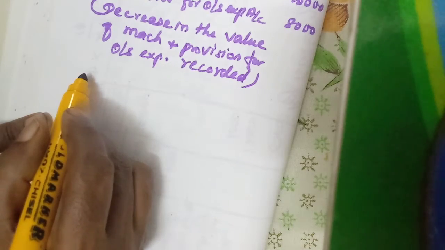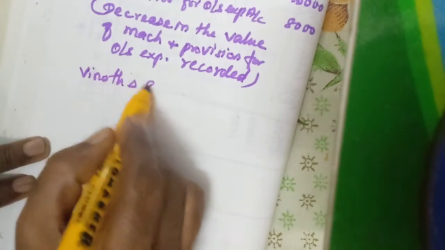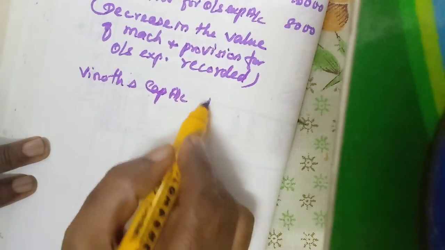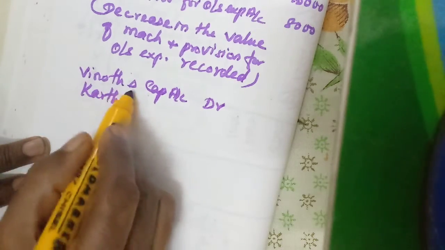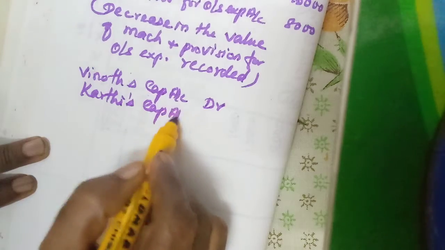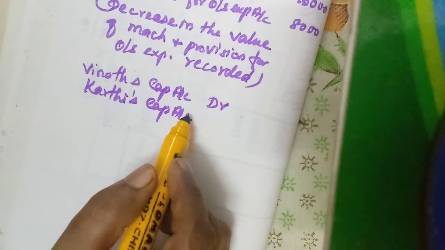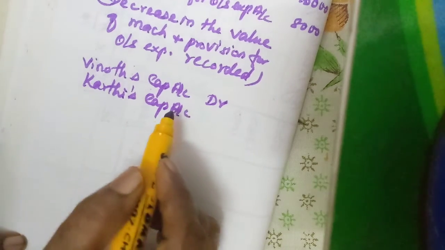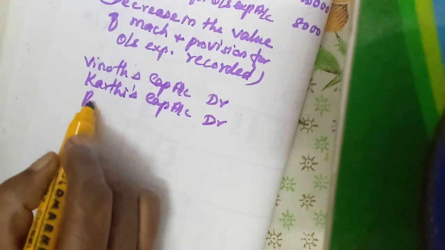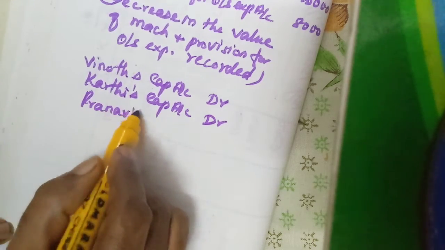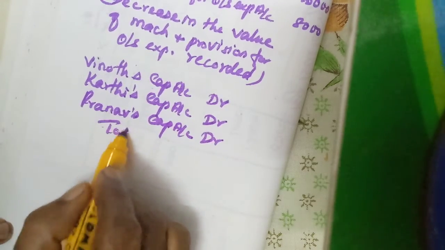Partners' names: Vinod's capital account debtor, Karthi's capital account debtor, Pranav's capital account debtor, to revaluation account.